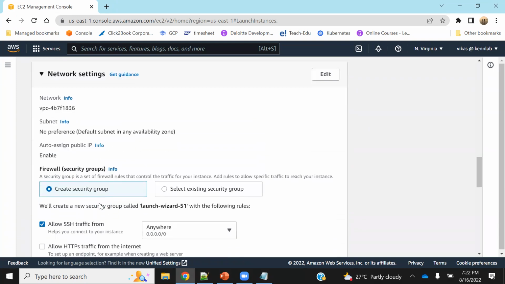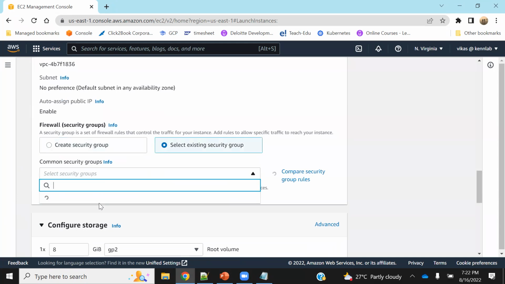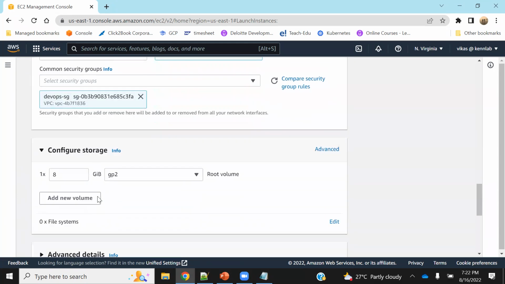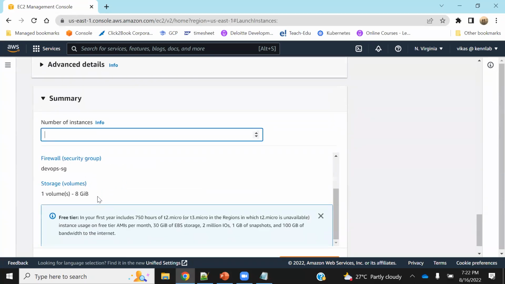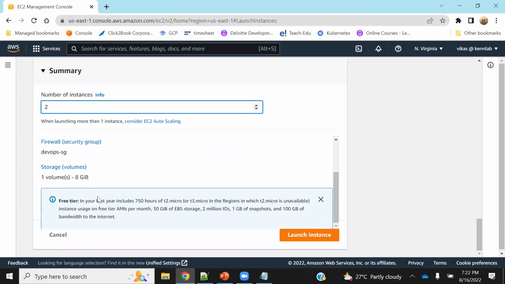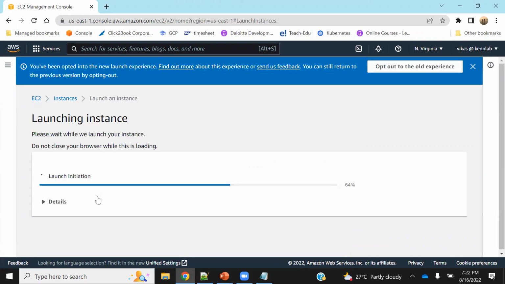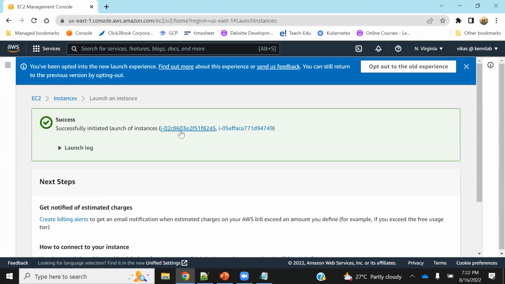Then security group: make sure that you're using a security group which has all the ports open, whichever port we want. And the rest, here you tell I want two such instances. Launch this. So I'm launching two instances, 1, 2.